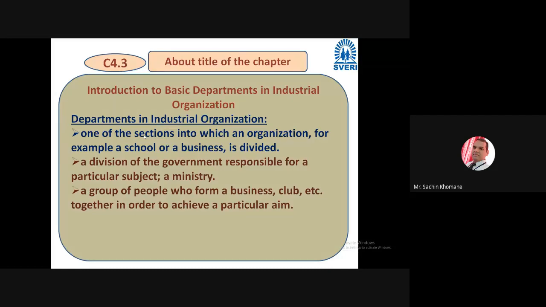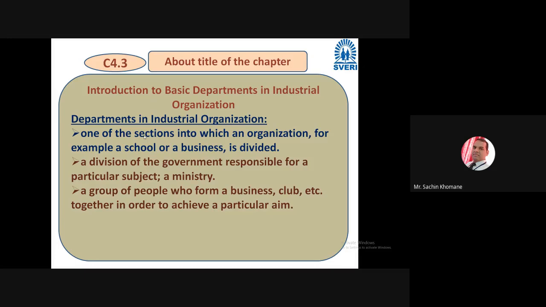For example, let us take our college. It is an organization, and various departments are there: mechanical, civil, IT, computer, electrical, electronics. These are the departments.